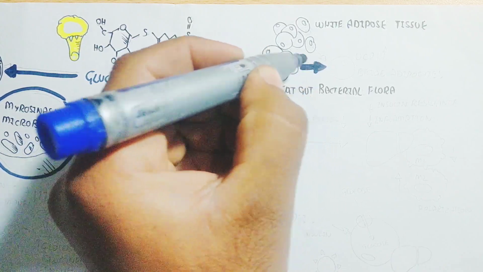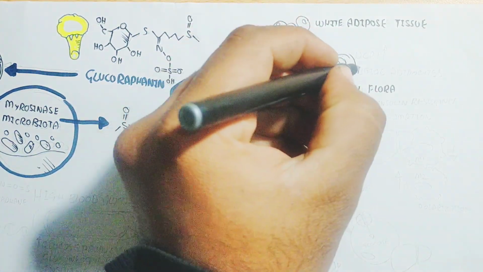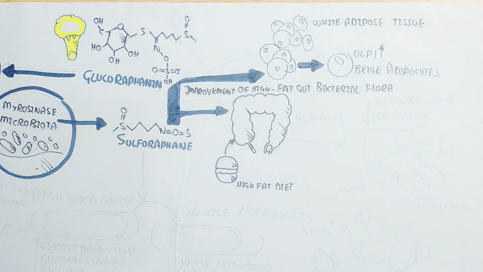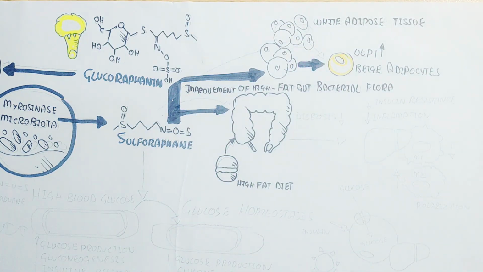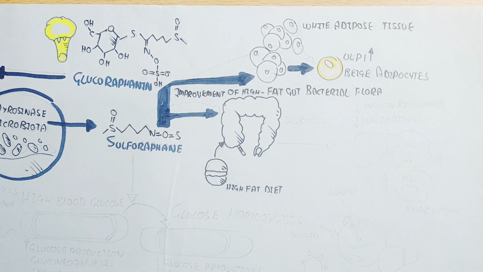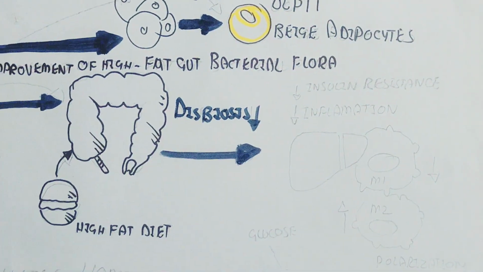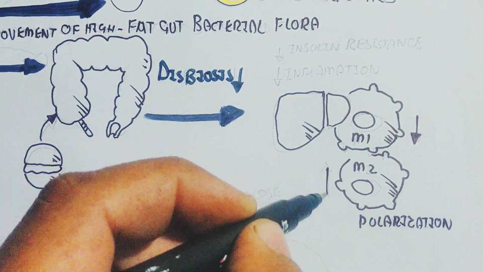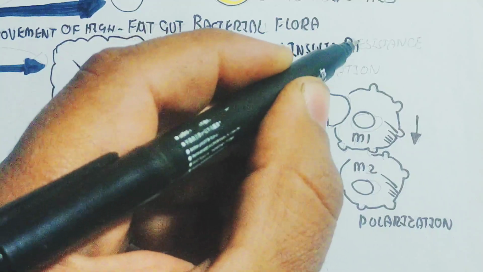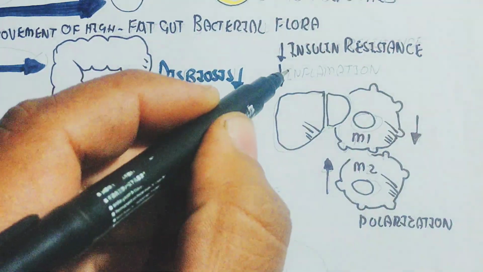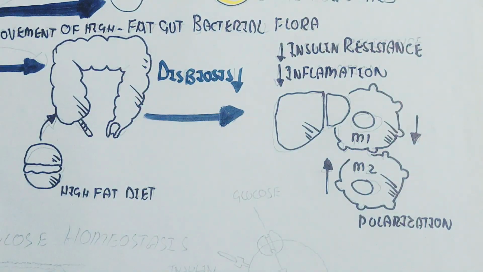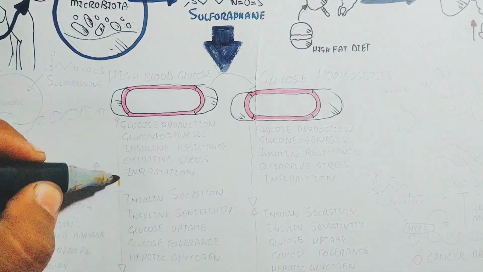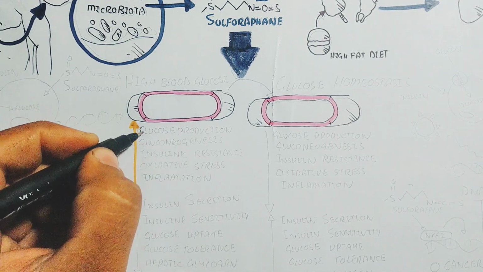Insulin resistance also decreases, and inflammation decreases due to the inhibition of macrophage 1 activation, while macrophage 2 polarization leads to a further decrease in inflammation. An important thing you need to understand here is that dysbiosis will decrease in this way. Sulforaphane is a very important regulator of the microbiota in our gut, and in this way dysbiosis is prevented. Insulin resistance and inflammation decrease due to the inhibition of M1 macrophage activation.